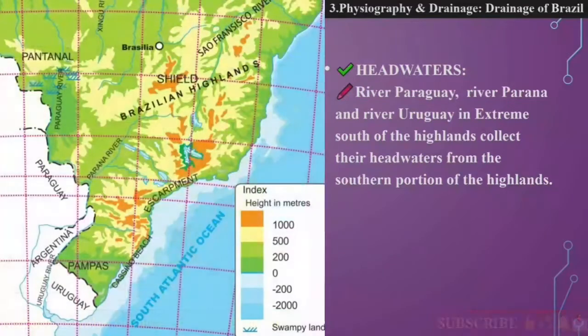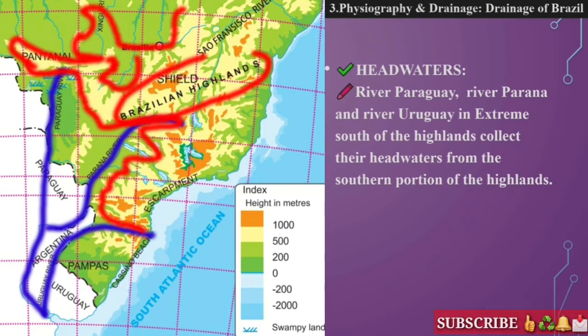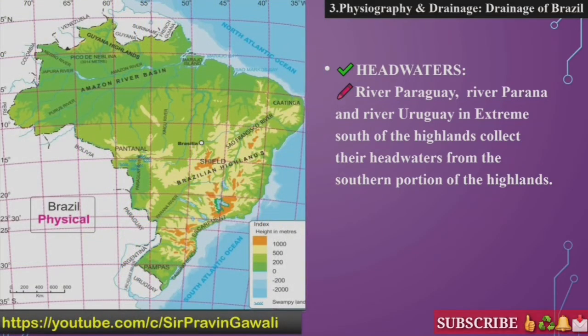Students, now the headwaters: from where does it receive them? See, these rivers, the Paraguay, Paraná and Uruguay, collect their headwaters from the southern portion of the highlands. Yes students, already I have told you the source of rivers Paraguay, Paraná and Uruguay is in the extreme south of the highlands. Here you can see the highlands, and at the south of the highlands it receives its headwater. Okay, understood? Very good. So here we have understood the source of the Paraguay, Paraná and Uruguay river system.